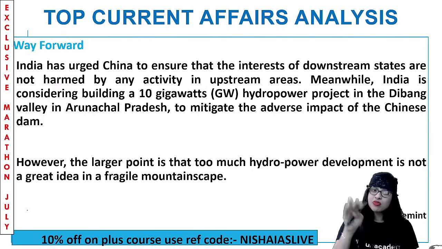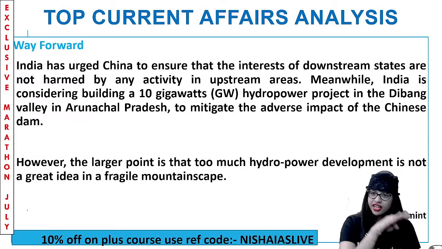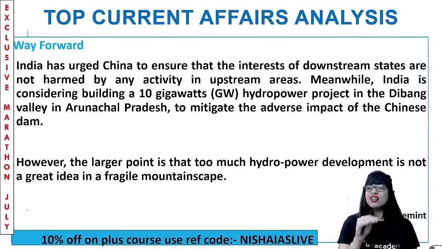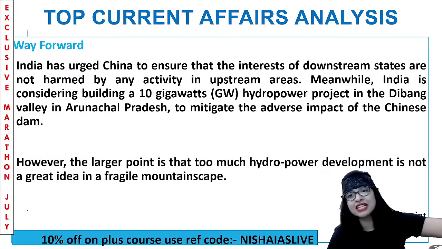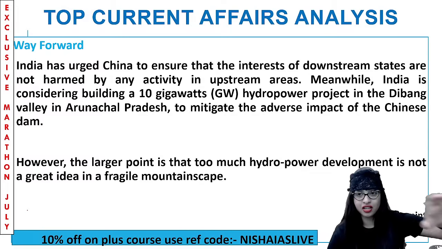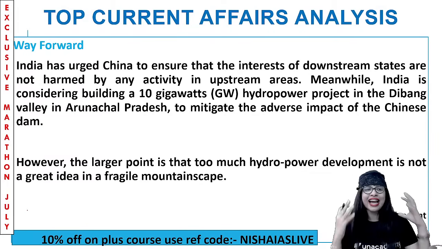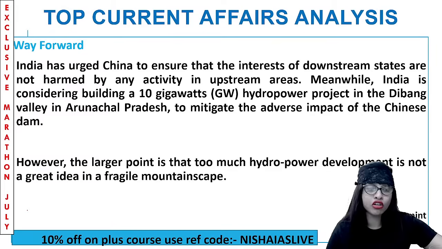At the same time, India is even smarter. You know what we are doing? When China is doing this, Baihetan Dam out there, India is considering building a 10 gigawatt hydropower project in the valley called Dibang in Arunachal Pradesh. Not the Bang movie of Salman, guys. It is Dibang Valley in Arunachal. Why? Because they have to mitigate the adverse impact of the Chinese dam. They all know that China is so smart that this dam can have a lot of issues.